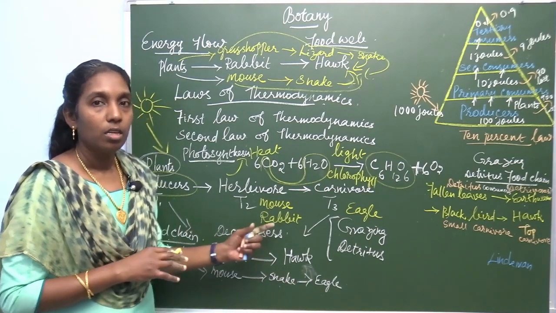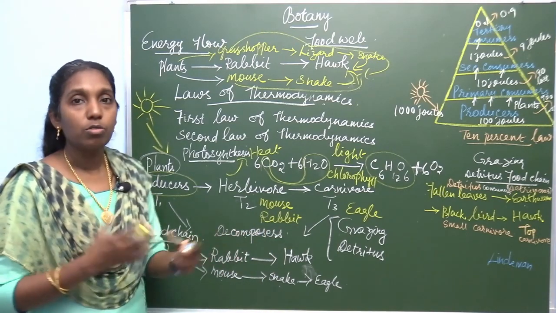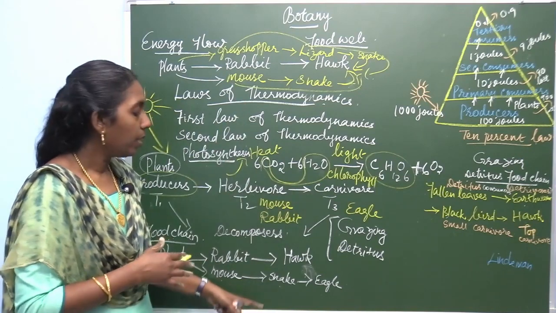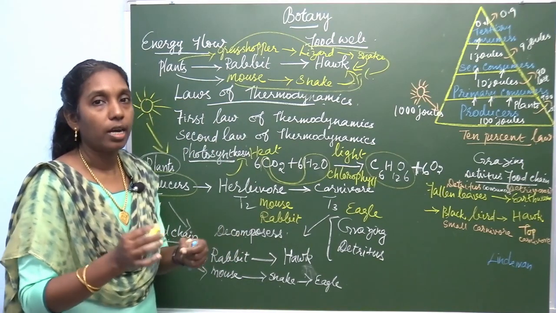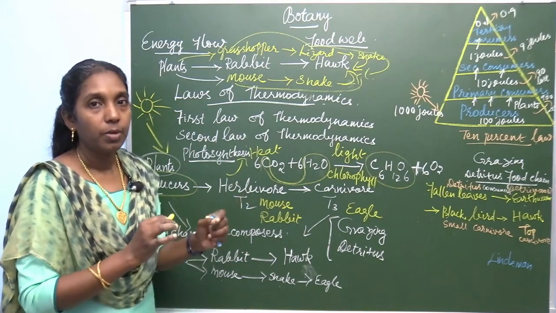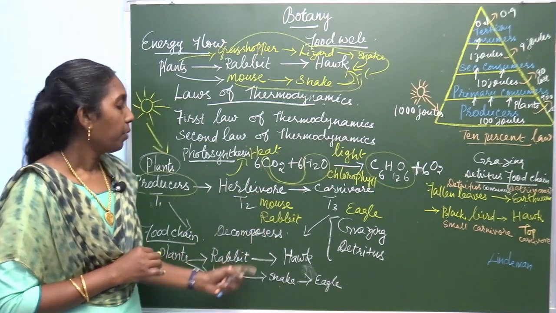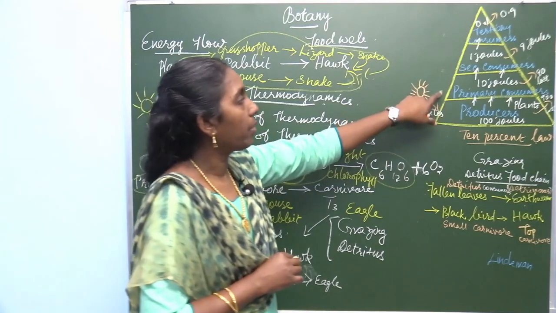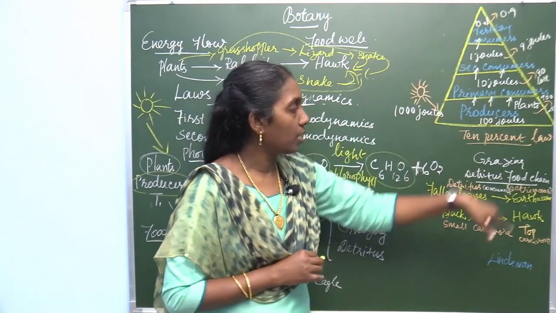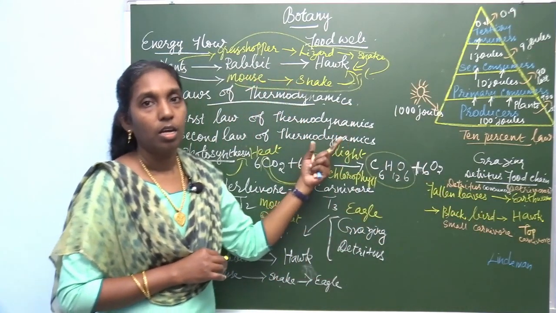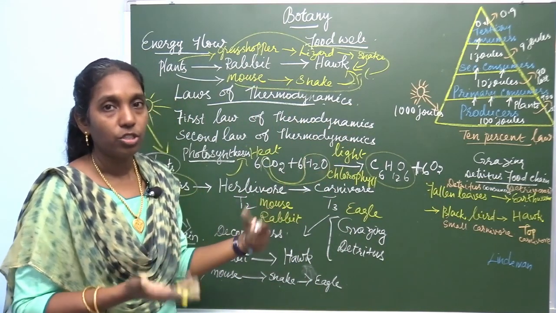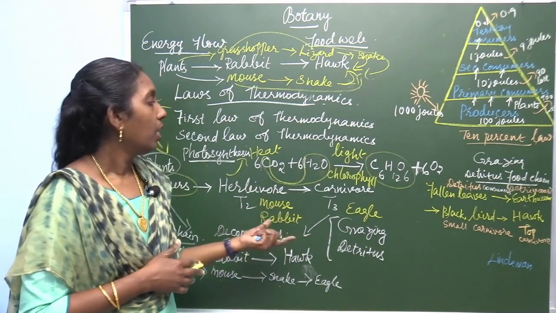Sometimes in the question paper they give the diagram of different forms of food chain and food web and ask you to find the particular terms and systems, or they may ask for terms like producer, primary consumer, secondary consumer, or tertiary consumer, and so on. Or they may ask you to create a food chain or food web.